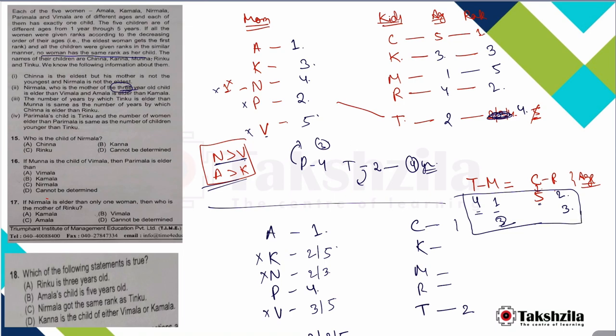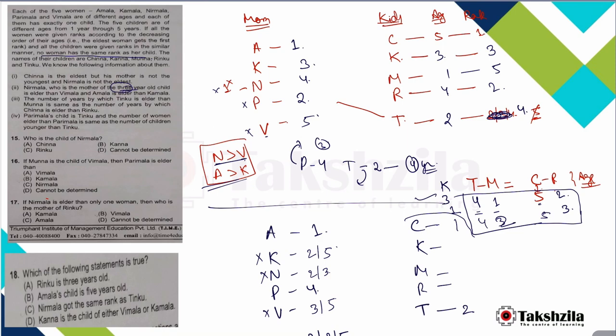Accordingly we have to fix it. So M can be age 1. Age 1 means rank 5. So in this case who is left? T, M, C, R. K is left, so K has to be rank 3 in this case. This is the first case we are referring to: K, T, M, C, R. Here we have 4 here, 5 here, so 1 is left, so K has to be age 1. Age 1 means rank 5.